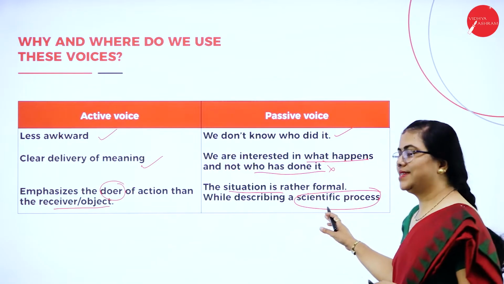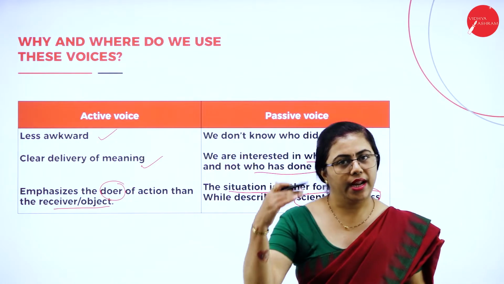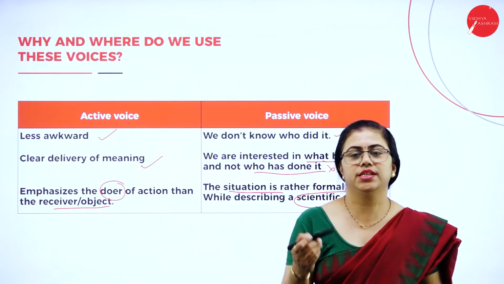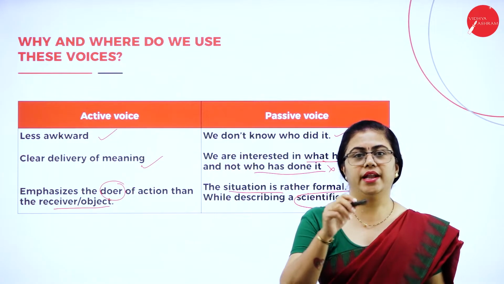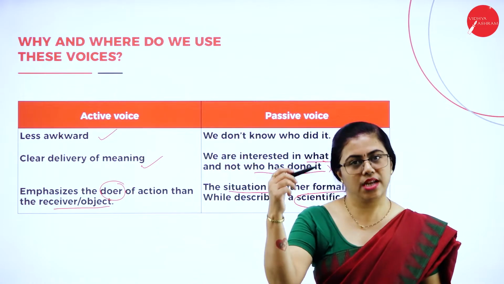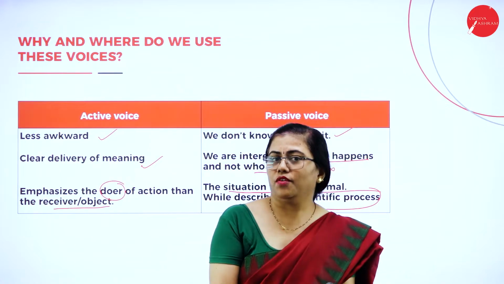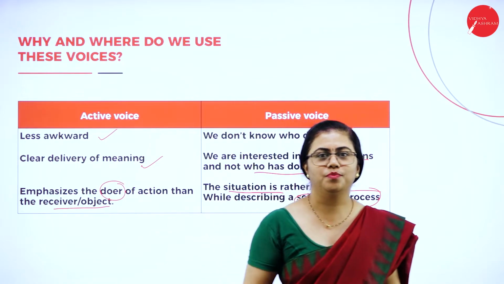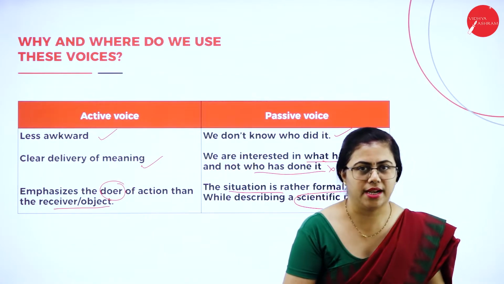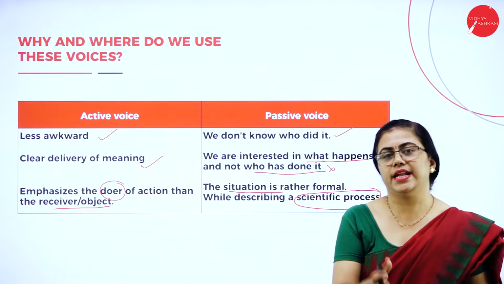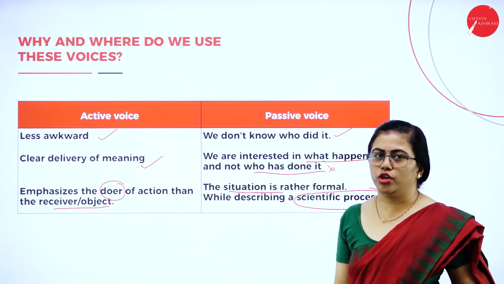When you want to derive some formula, you just say y is derived from x. You cannot say I derived y from x. You have to use it the other way: y was derived from x. I'm just giving you an example. This might not be true, but the situation is correct. Whenever you're describing a scientific or mathematical derivation, you have to make use of passive voice only.